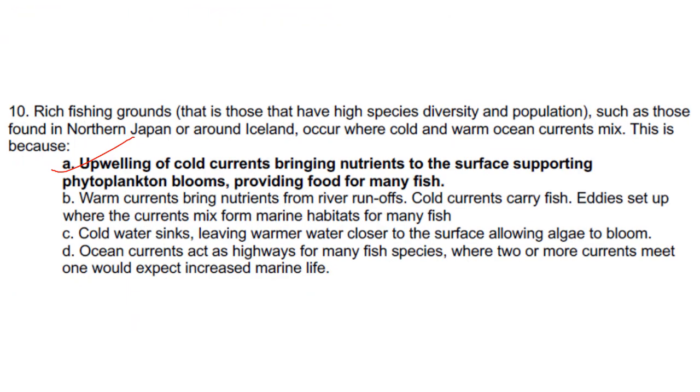Then, rich fishing grounds, that is those that have high species diversity and population, such as those found in northern Japan or around Iceland, occur where cold and warm ocean currents mix. This is because upwelling of cold currents brings nutrients to the surface, supporting phytoplankton blooms, providing food for many fish. That itself is the answer. Answer is option A.